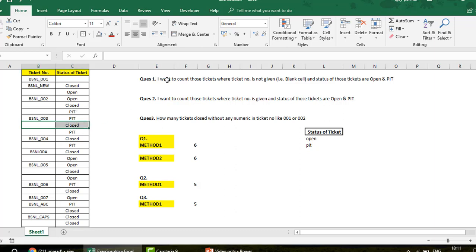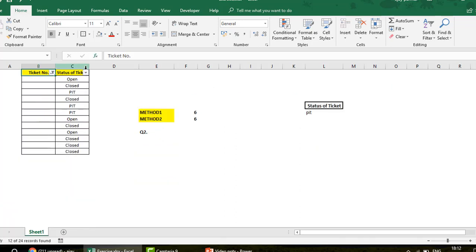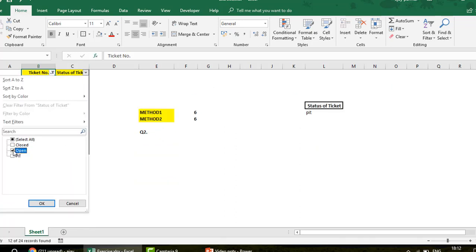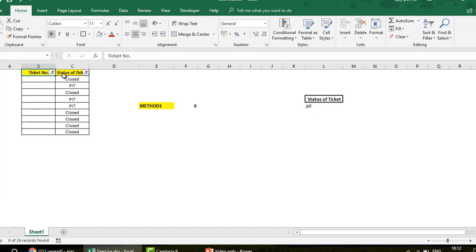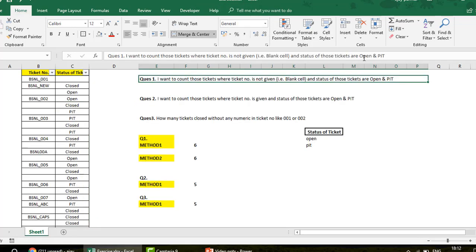He wants to count those tickets where the ticket number is not given, so ticket numbers are blank and the status of those tickets is open and PIT. I don't know what PIT is, but we have to count. Basically there are two criteria here. In this column we need to find the blank cells. If you apply the filter, you want to calculate the blanks, and then you put the filter again on open and PIT. So these are the number of tickets. If you count them, your answer should come as 9. So I remove the filter. By the way, it was open, not closed.